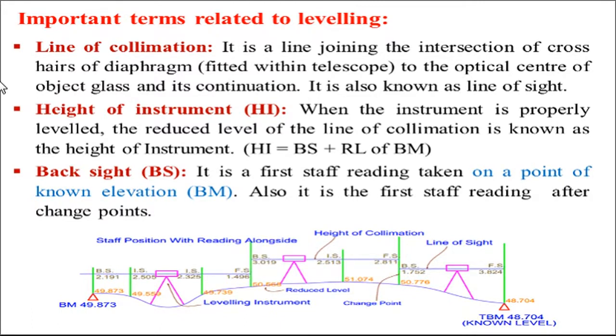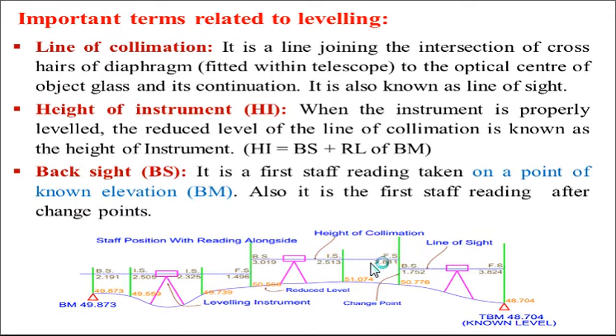So in this figure, this horizontal line is known as line of collimation. This line passes through the intersection of the crosshair. Generally crosshairs are here, the diaphragm is also here, and the objective glass is over here. The line which passes through these three is called the line of collimation. Here also this is the line of collimation.